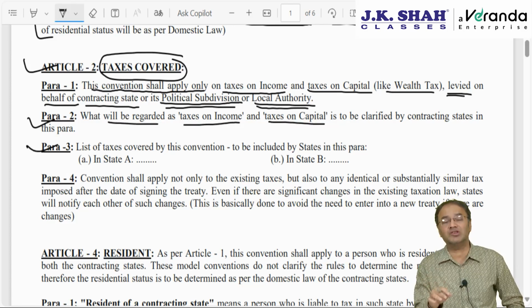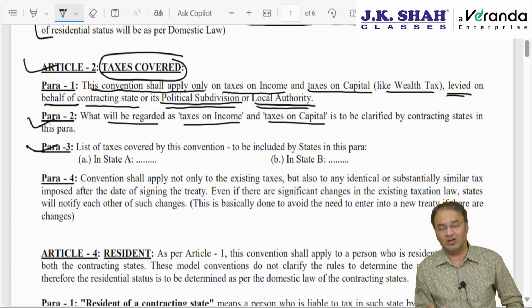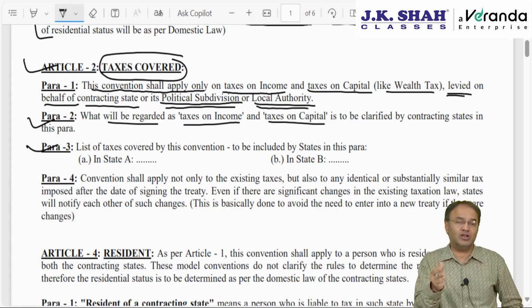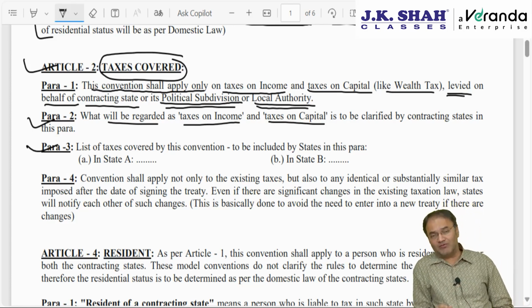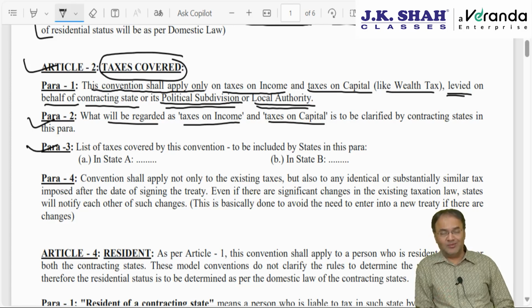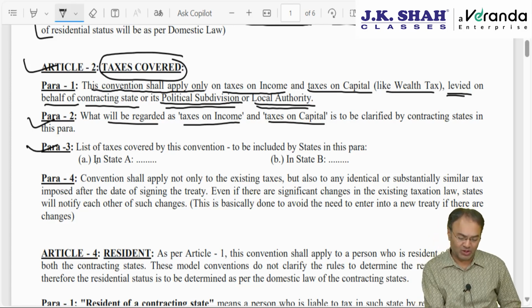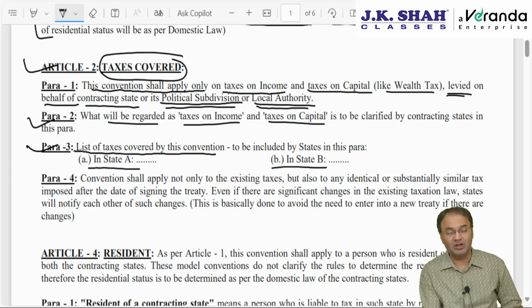Countries will have to give a list of names of the act, on which of the income tax act or capital gains tax act or wealth tax act, they will have to write down the list of names out here. So it will be divided into two parts: list of taxes covered by this convention in state A, and second, list of taxes in state B.